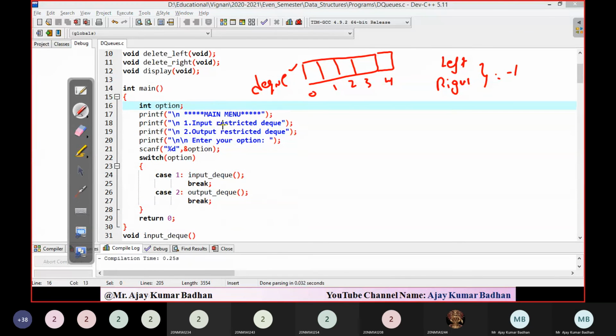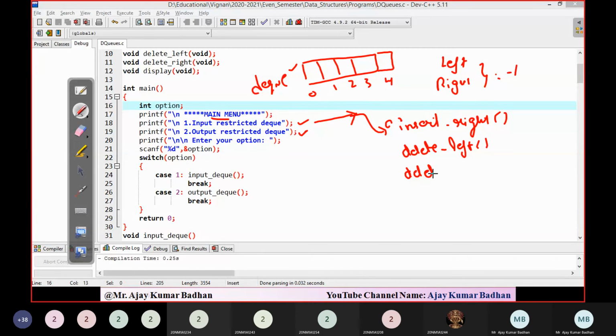First thing you have to do when implementing a main menu is ask the user whether they want to implement input restricted DQ or output restricted DQ. If you're implementing input restricted DQ, insertion can be done only at one end, that is right. So insert right is the operation we can perform. And for deletion, we can perform delete left and at the same time delete right.